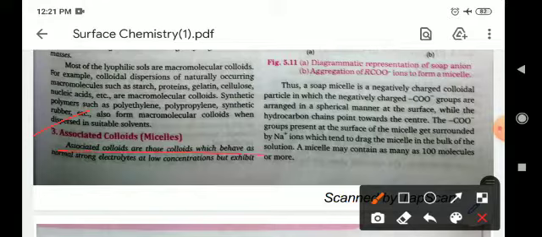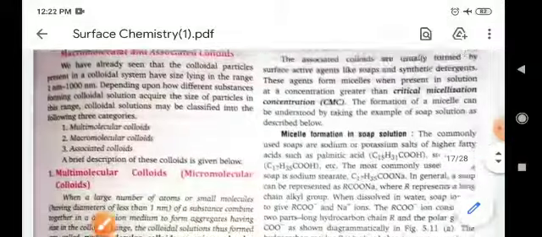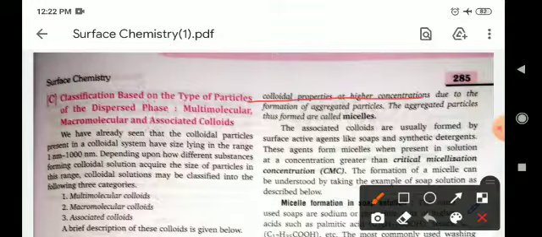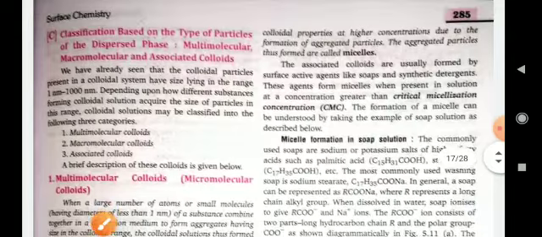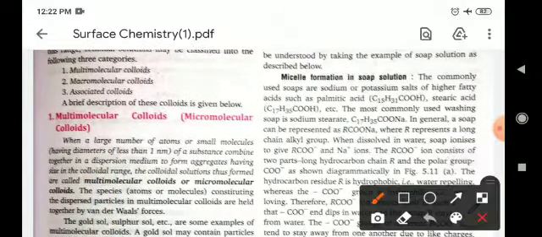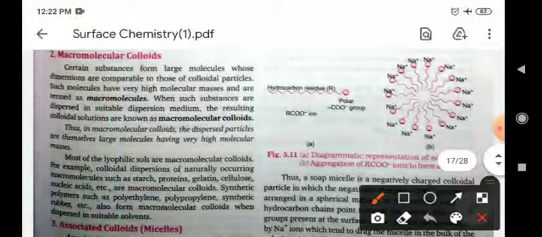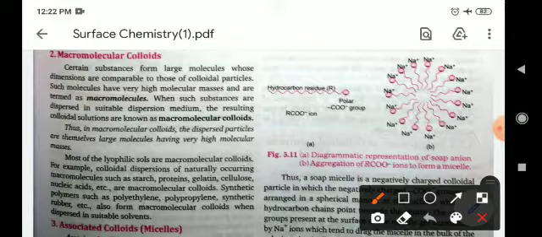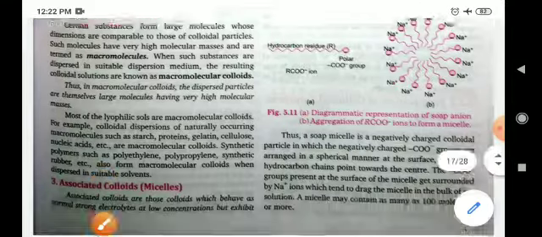Associated colloids are those colloids which behave as normal strong electrolytes at low concentration but exhibit colloidal properties at high concentration due to the formation of aggregated particles. We know this as micelle formation in soap solution. So, in soap solution, what happens? The ionic heads of the soap particles are projected toward the outside into the dispersion medium, and their hydrocarbon parts are collected at the center of the particle. And this is known as the micelle.